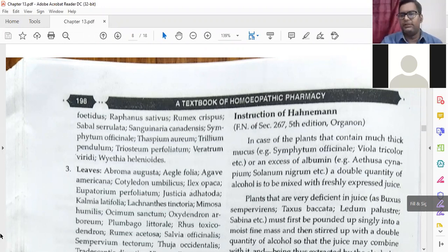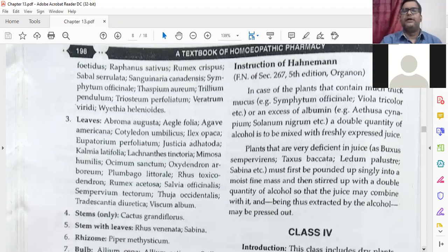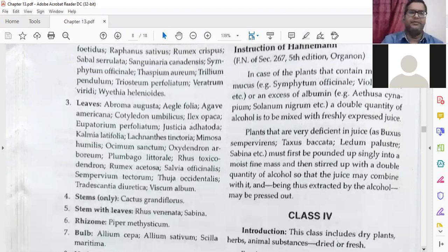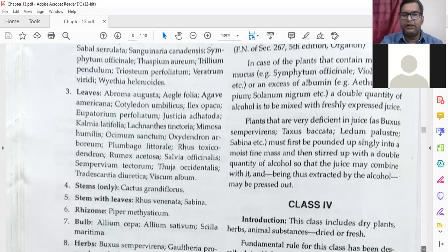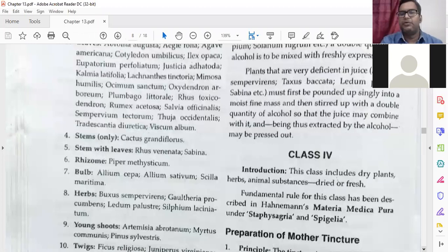the single into the moistened fine masses, and then it is stirred up with double the quantity of alcohol. What is important here is that you need more alcohol because these are the least juicy and you have to mix it well. That's why Dr. Hahnemann has written in aphorism number 267 double the quantity of alcohol. Juices may be combined with it and thus extracted by the alcohol. That is the reason. Next we will go to class 4.